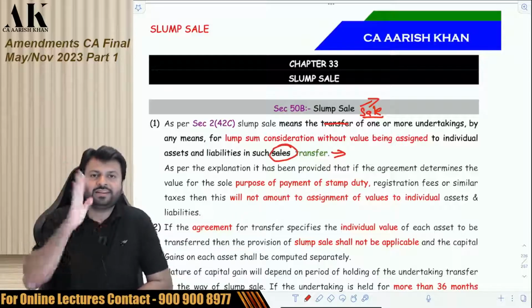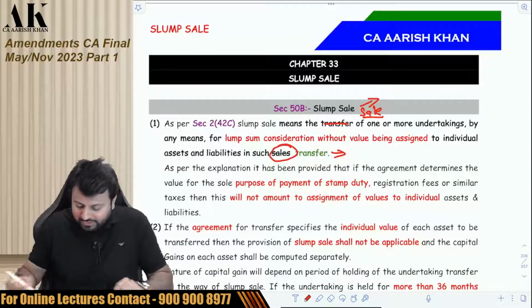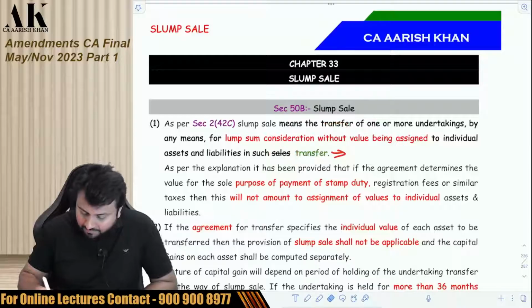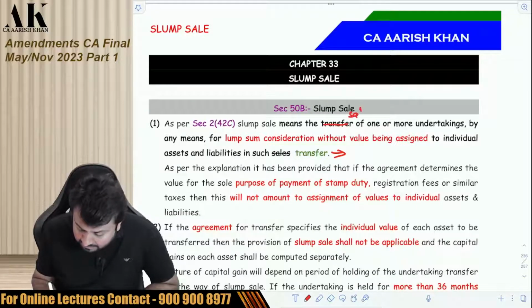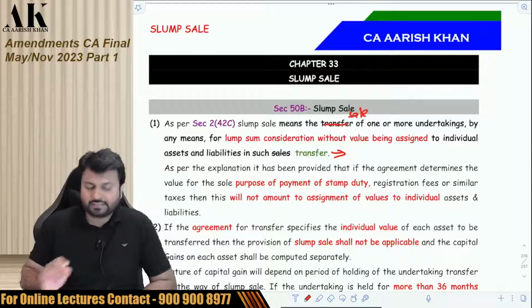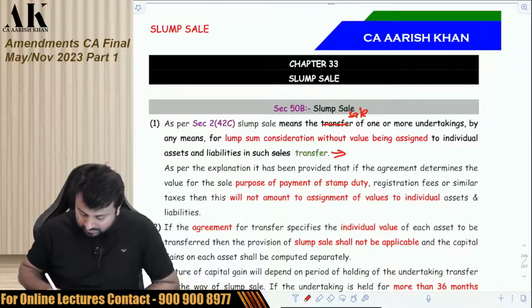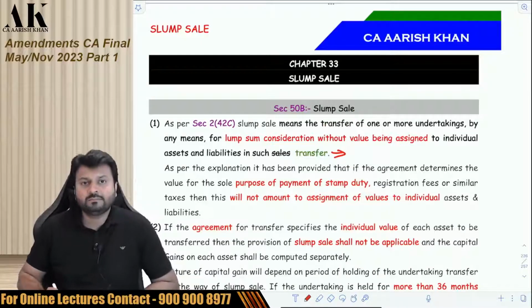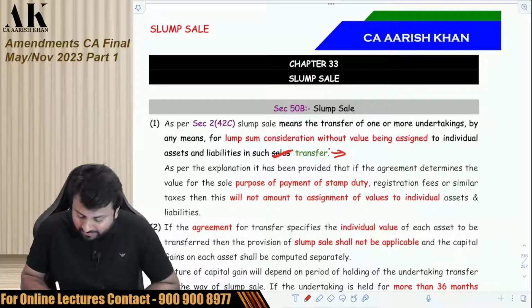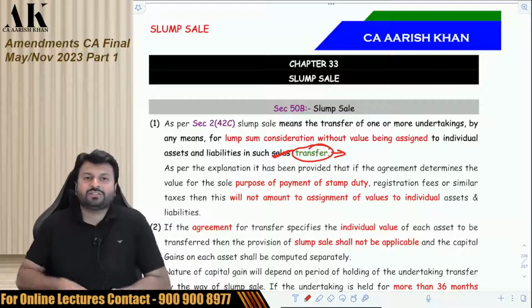So there was a defect in the definition. Let's check what the definition was earlier. I'll just tell you three definitions. What was the definition before 2021? It was like this: slump sale means sale of one or more undertakings. What was the definition after 2021? It was like this. And what is the definition after 2022? They have removed the word sale from here, and there also they have put the word transfer.